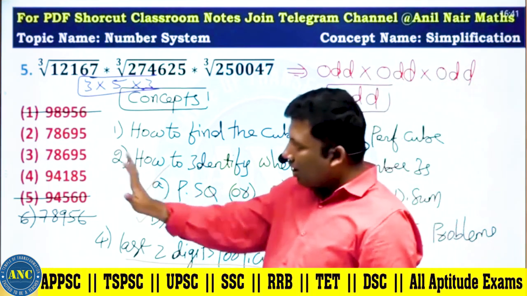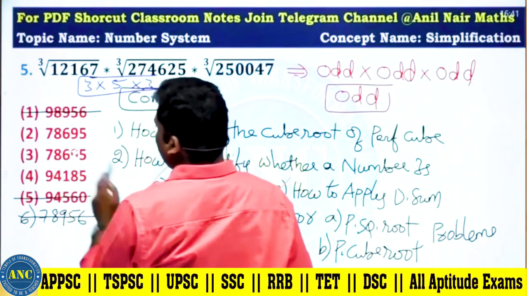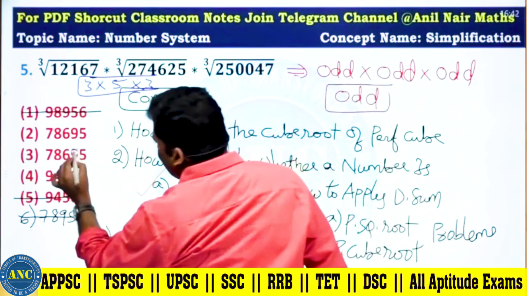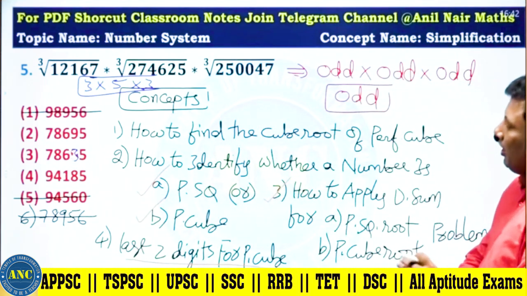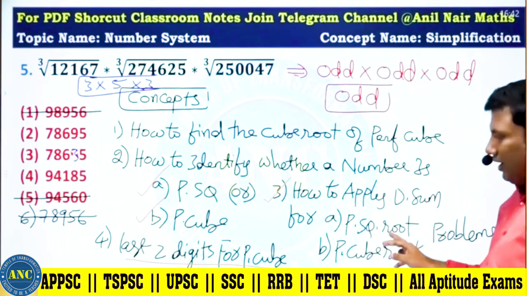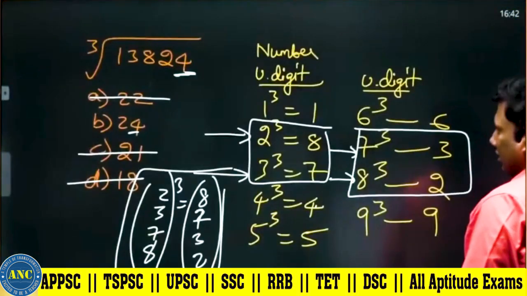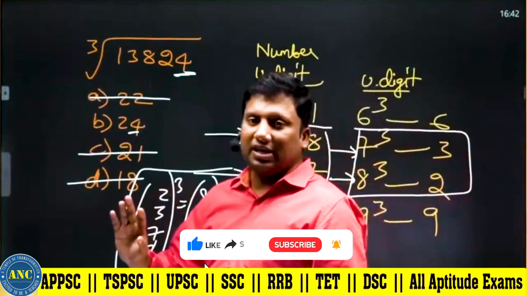Not interested in solving this question, right? You make it as 635. Both the options are the same, similar to the CMAT entrance examination where the answer options will be the same. Right, now let us see how to apply digital sum and the last 2 digits for a perfect cube. I hope this concept is clear.